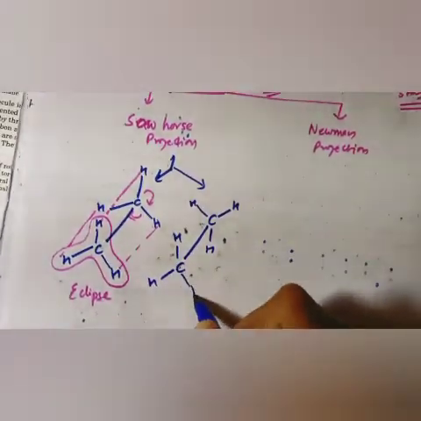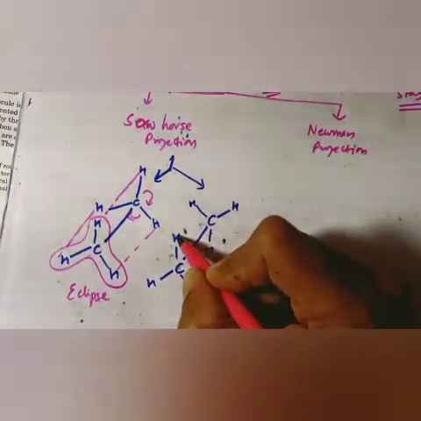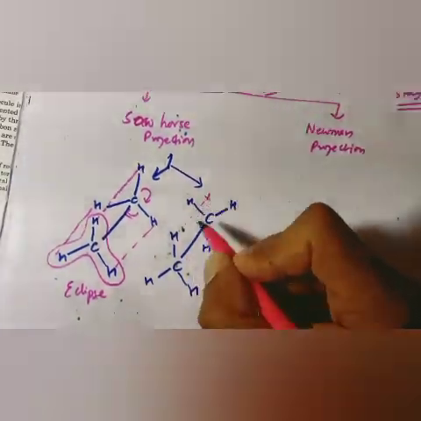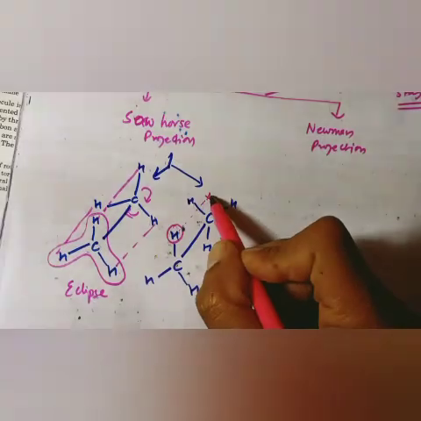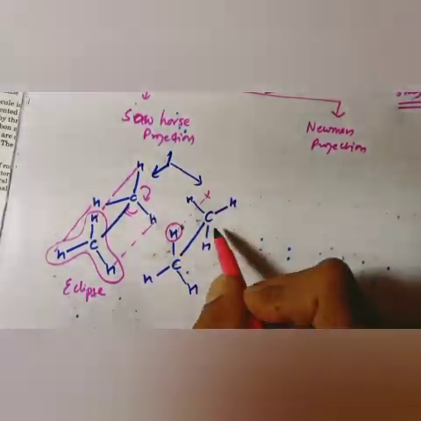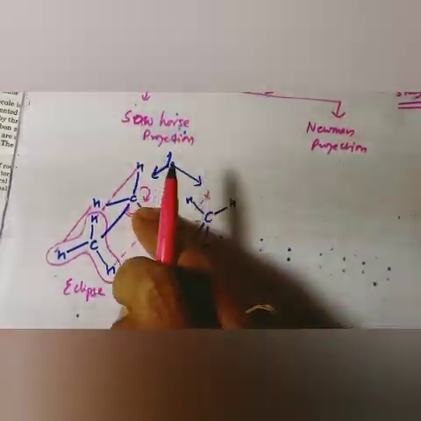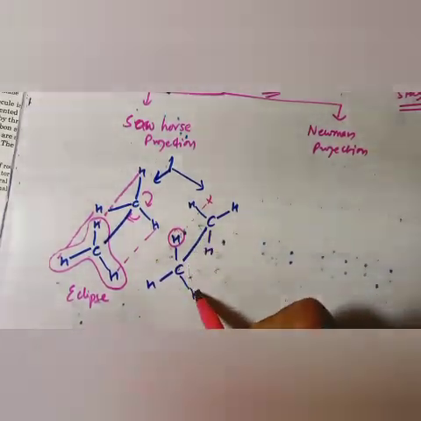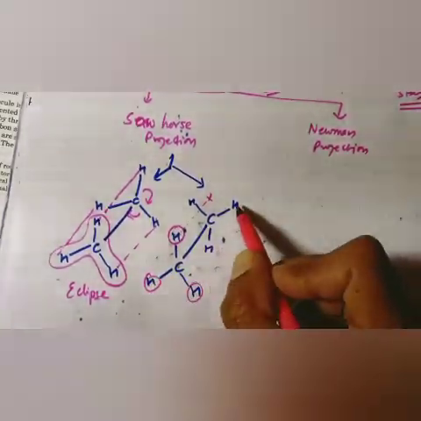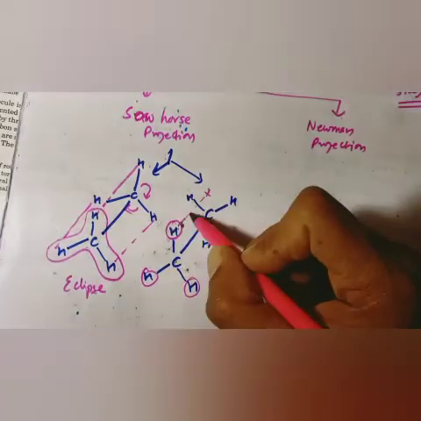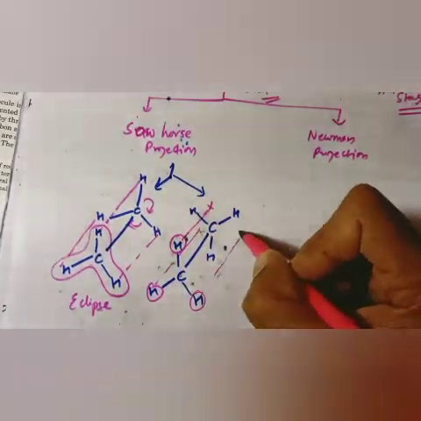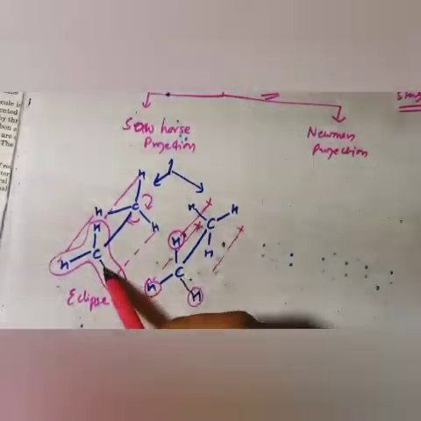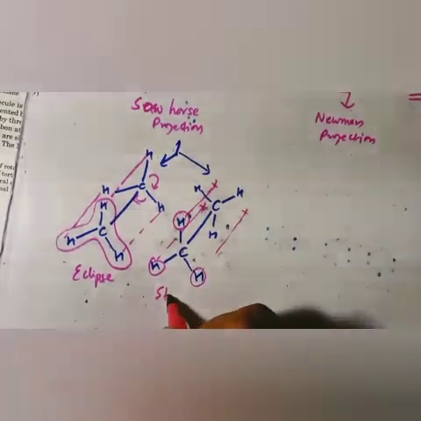Now you can see this hydrogen will not overlap that hydrogen because this hydrogen is down now. Rotating this made it go down in clockwise direction. This hydrogen will also not overlap this hydrogen because this is up. So this and this are not overlapping like they were overlapping in eclipsed. That's why it is called staggered.